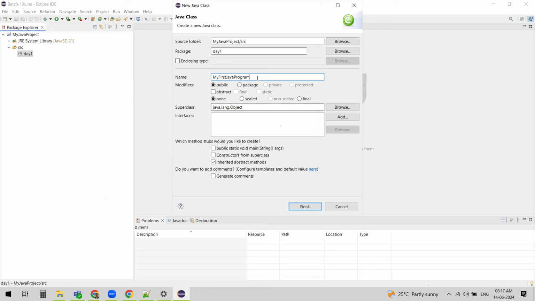So if you see how I'm naming, I'm not using any special characters. Each of it is a single noun, my first Java program. And each letter of my words is uppercase. My F, M, J, P, all are uppercase letters. So this convention you need to definitely follow. And all the others, just keep it default. And for now, just say finish.